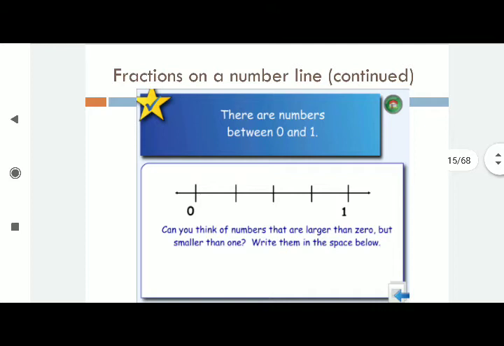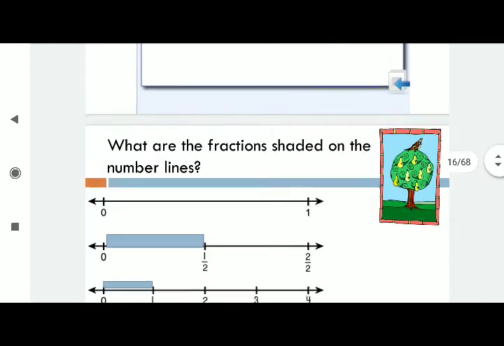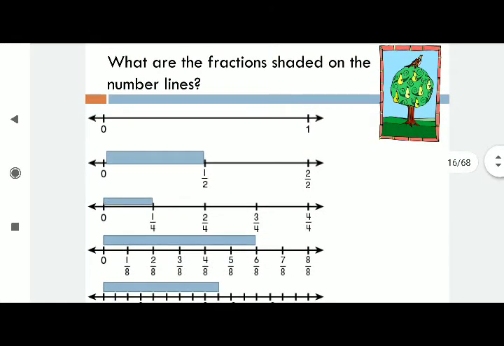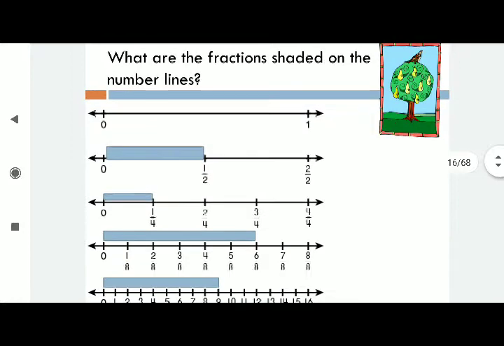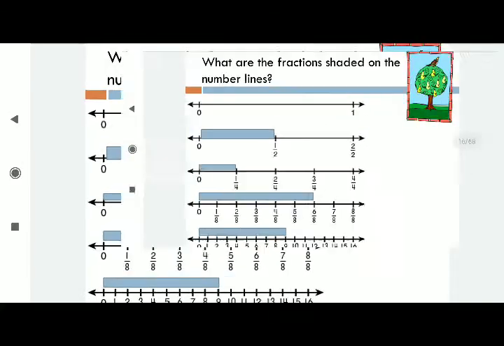I am sending you this entire PDF. You check every page and answer the question on every page. What are the fractions shaded on the number line? First one, what is shaded on the number line? Nothing is shaded, so the answer is 0. Second one, how much is shaded? You can understand that. Yes, 1/2. The remaining questions I am not explaining. You try to do them on your own.